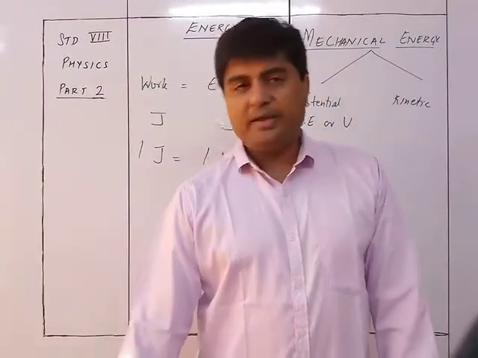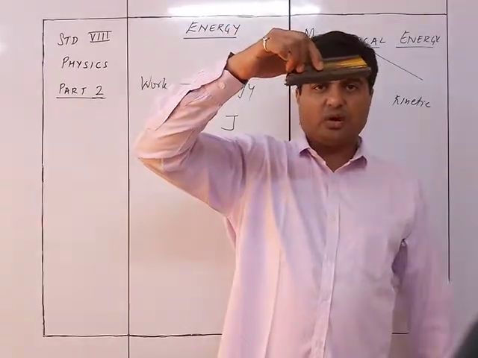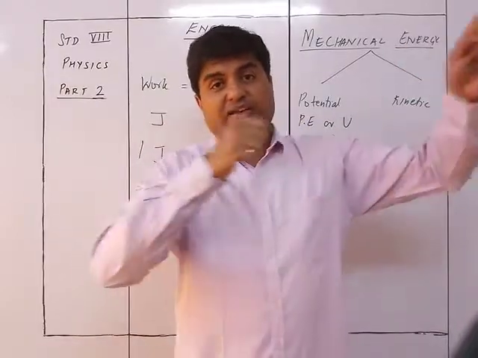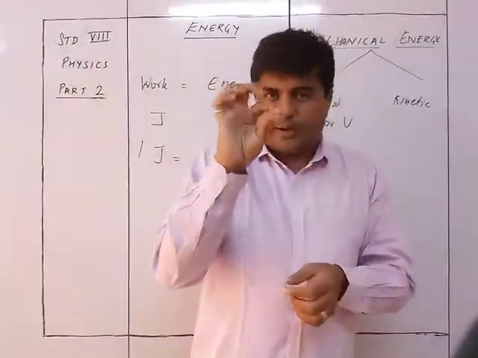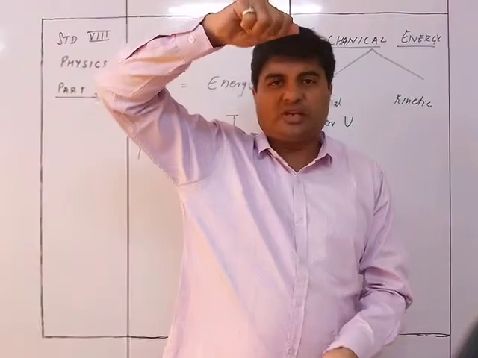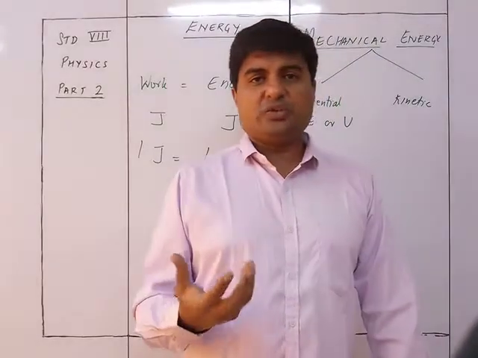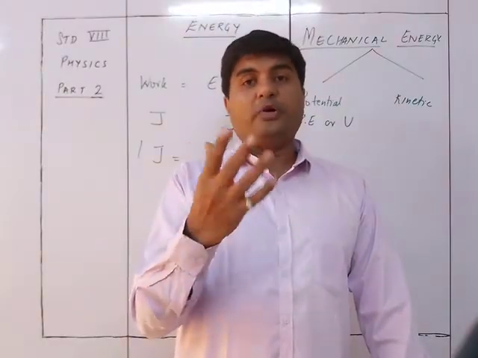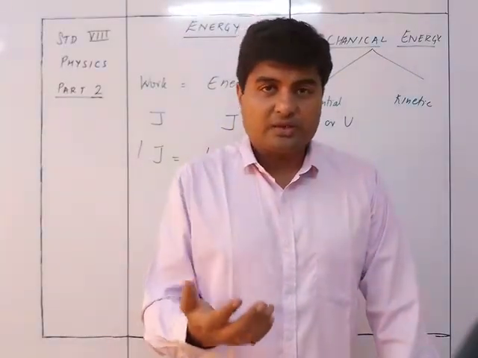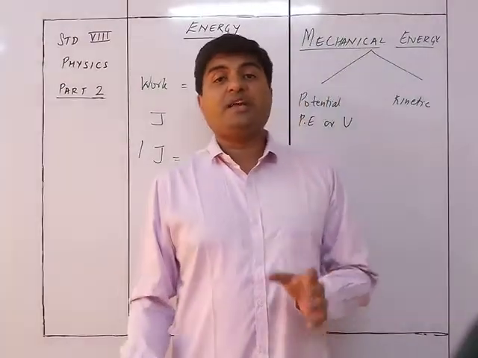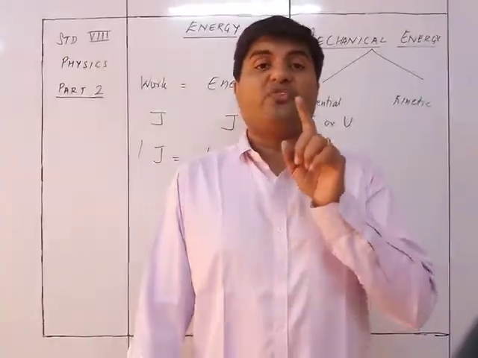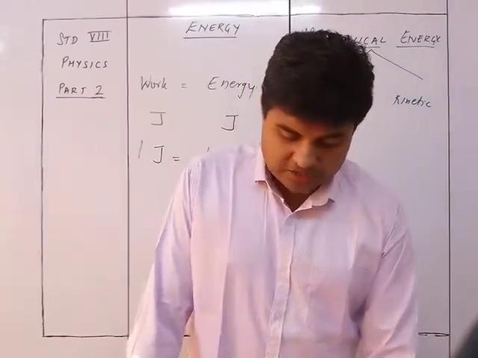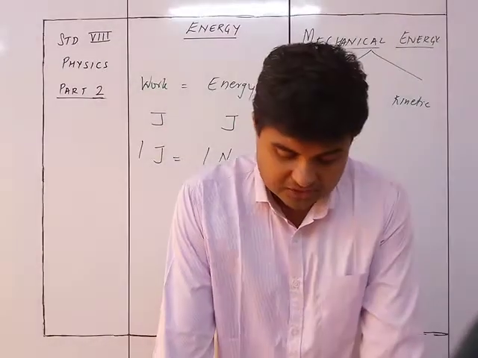So when any body is in a state of rest or it is in a particular position, like a stretched bow, बाउंडेड स्प्रिंग को कंप्रेस करके रखा है, तो स्टेज को स्ट्रेच करके रखा है, तो ये सब क्या है, एक पोजीशंस है. तो these positions, they are the ones which are going to impart potential energy to that particular thing. So potential energy is the energy possessed by the body due to the state of rest or its changed position. So state of rest or position is called potential energy.